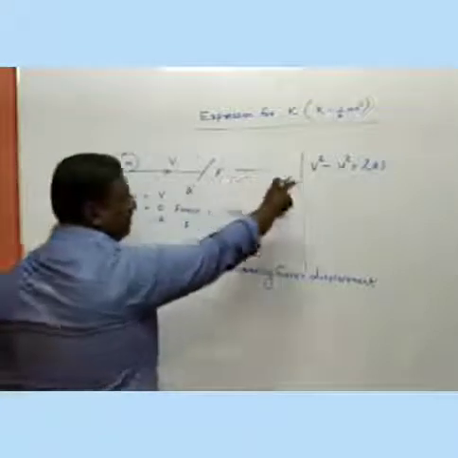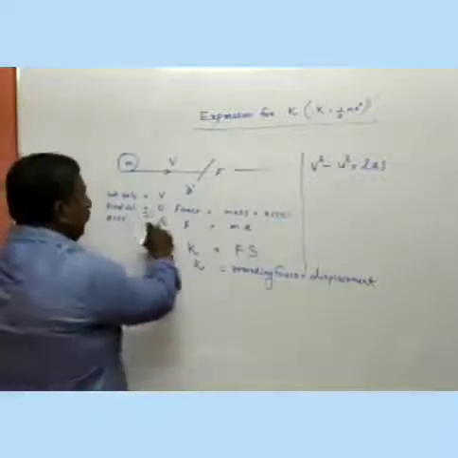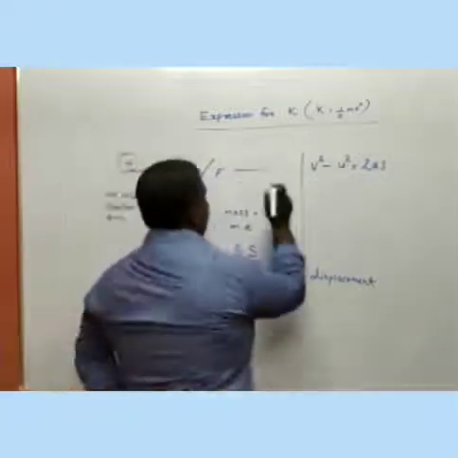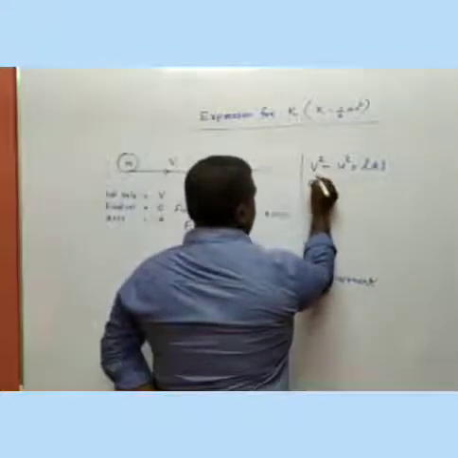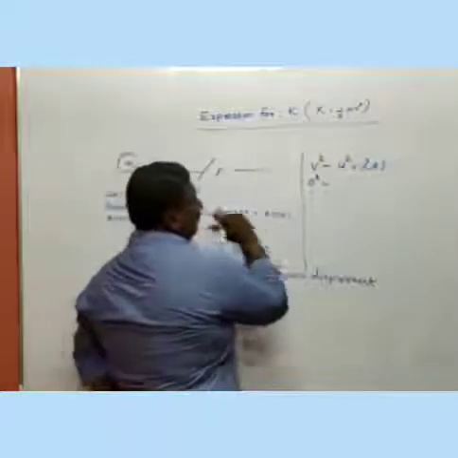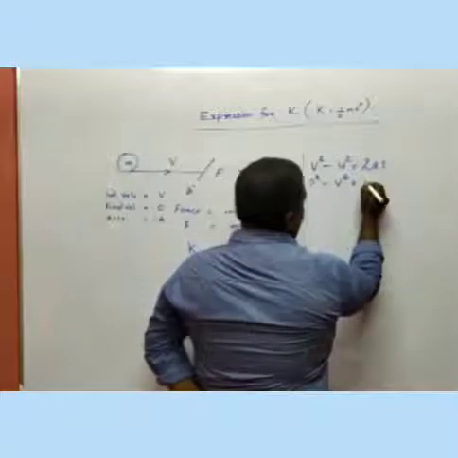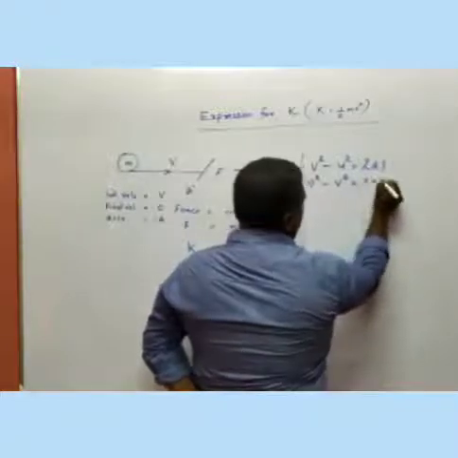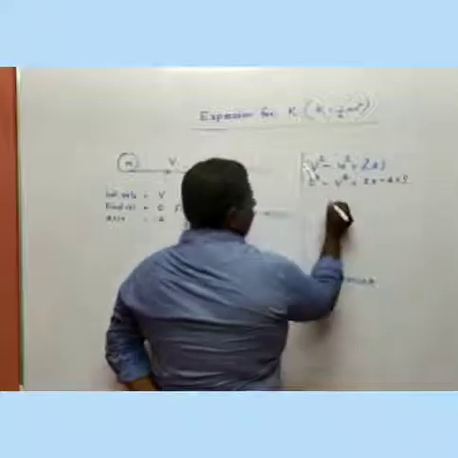So 0 square minus v square is equal to 2 into negative a into s.